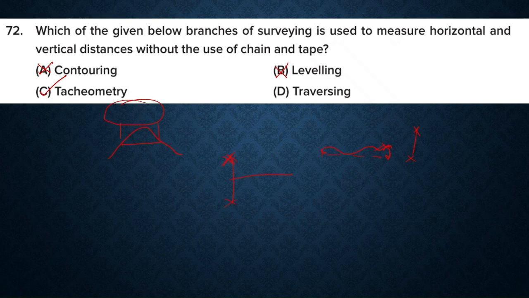Next one is traversing. Traversing involves mainly measurement of angles. We need to set up the stations, and we need to measure the baseline, so we need the chain or tape. So tachyometry is the answer.